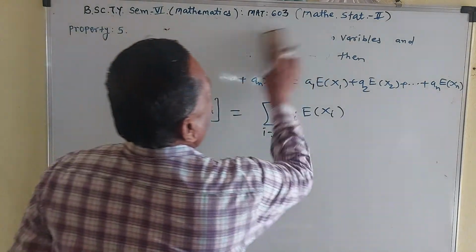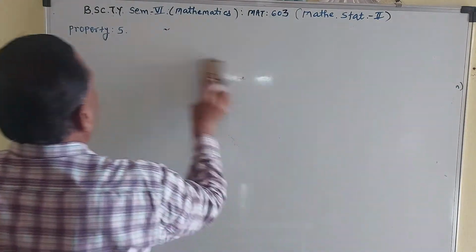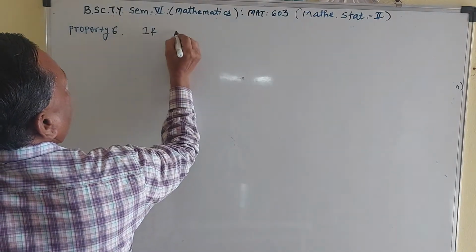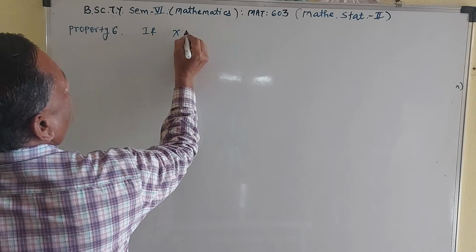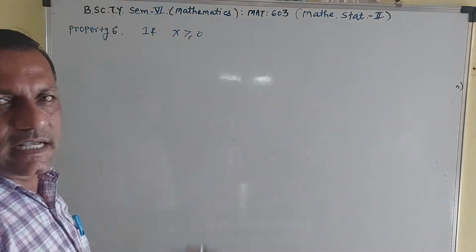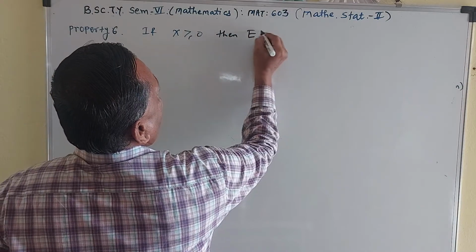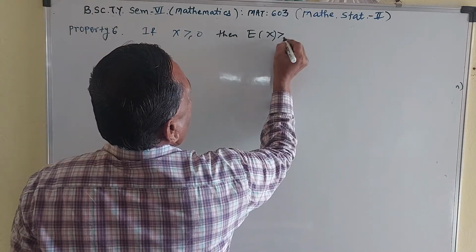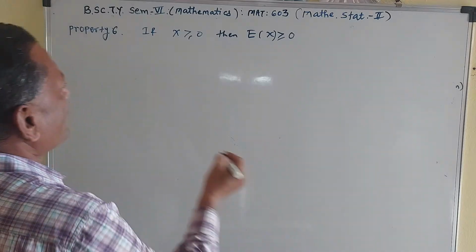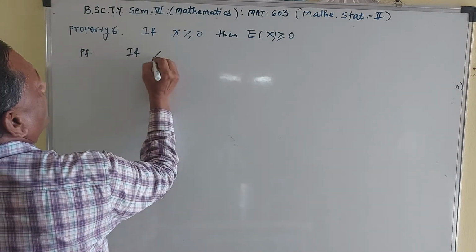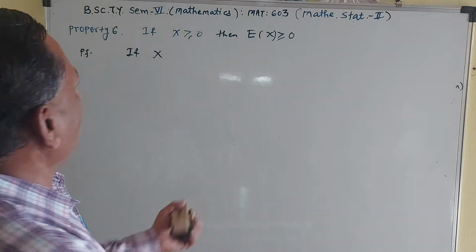Then property number 6. If x is a random variable greater than 0, then expectation of x is greater than or equal to 0. The proof is again very simple. If x is a continuous random variable, you can take a discrete random variable also.